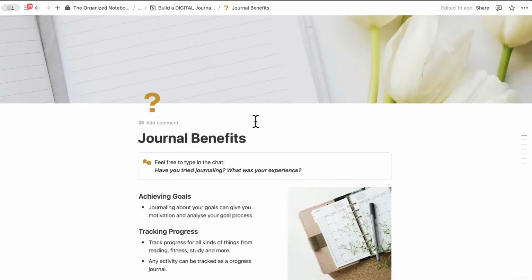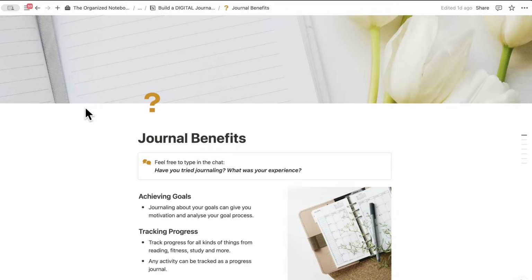So the first thing is journaling benefits. Feel free to type into the chat. Have you tried journaling? What was your experience? What do you use for journaling? Do you use physical? Do you use digital? What kind of apps do you use? Have you already tried it with Notion?